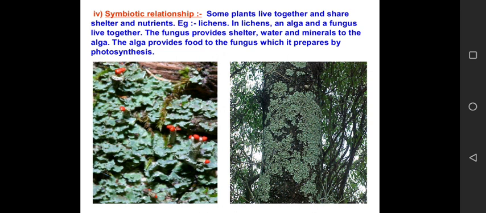Now, let's try to understand it better with an example. Now, the best example of a symbiotic relationship is lichen. Now, lichen is formed by the association between fungus and alga. Now, fungus provides shelter to alga and alga provides food to fungus, because as you all know, alga has green pigment, so it can prepare food by the process of photosynthesis.